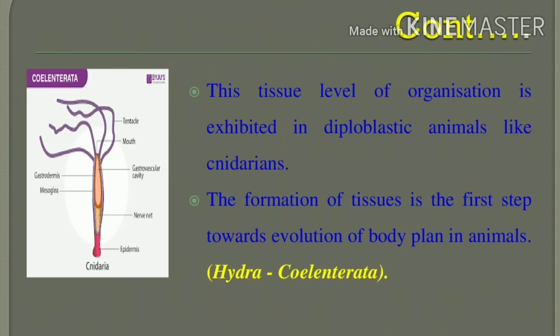The phylum Cnidaria and the phylum Coelenterata are the same. What is the meaning of Cnidaria? It has needle or stinging cells, as in Hydra. Previously we called the phylum Cnidaria as Coelenterata. So what is the main concept of the tissue level of organization? It is exhibited only in diploblastic animals, and it is highly coordinated through the presence of nerve cells and sensory cells. Can you understand?